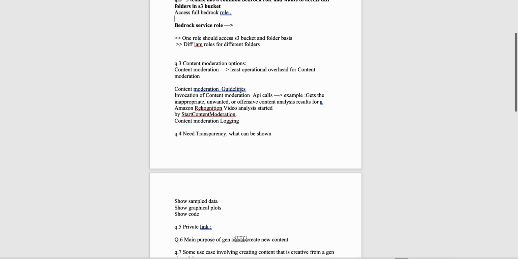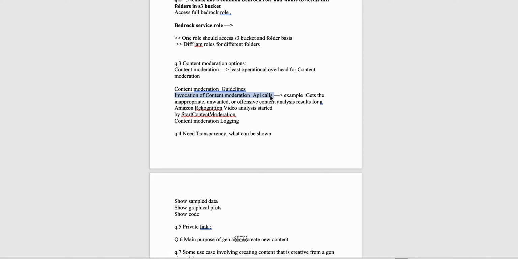So let's go to the third question. This is a bit confusing. I do not remember it exactly, but there were certain things around how you can moderate the content in AI. A point was that least operational overhead should be taken into consideration. So some options were like content moderation guidelines, invocation of content moderation API calls.